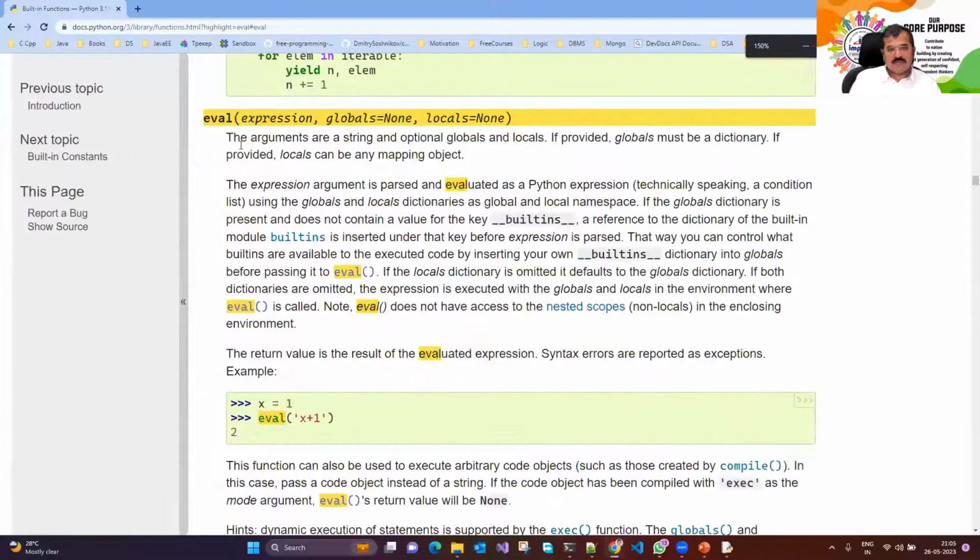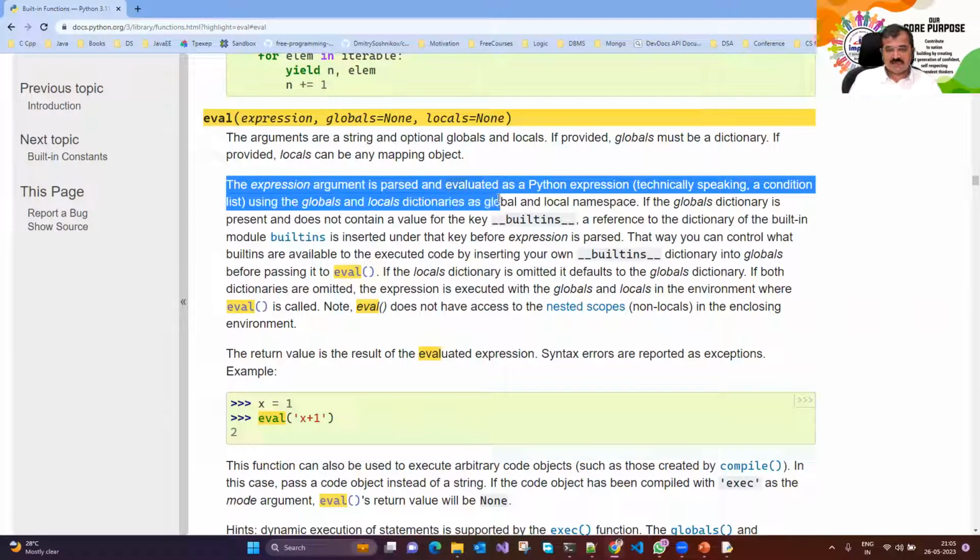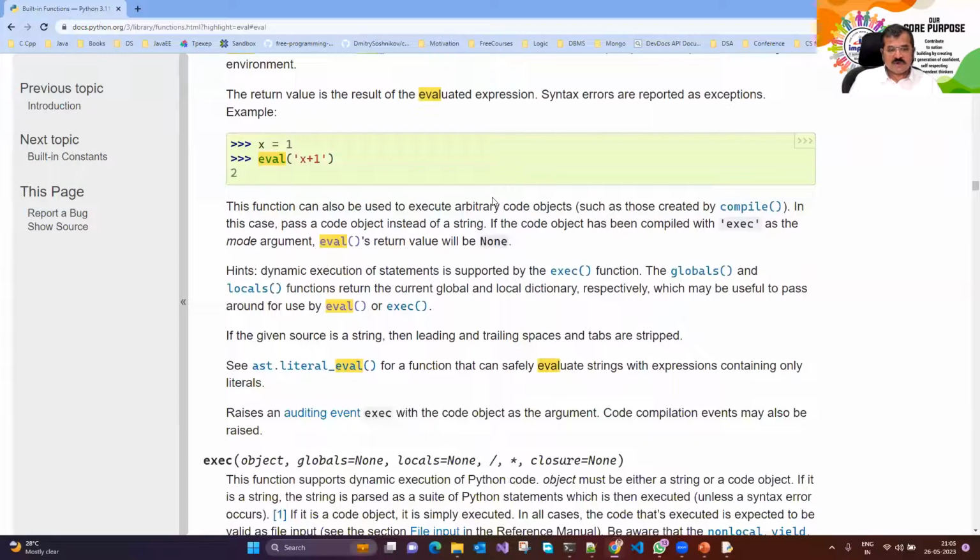What does it say? It says the arguments are a string and optional globals and locals. So currently you don't know what is global and local. Keep it aside. Okay. The expression argument is parsed, that means converted, and evaluated as a Python expression. Technically speaking, condition based using globals and locals dictionaries. This explanation is far more complex. What I explained is easy.